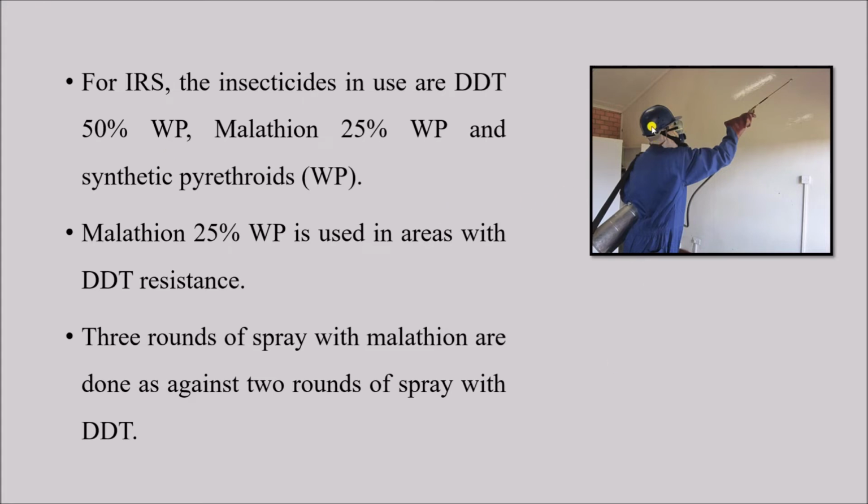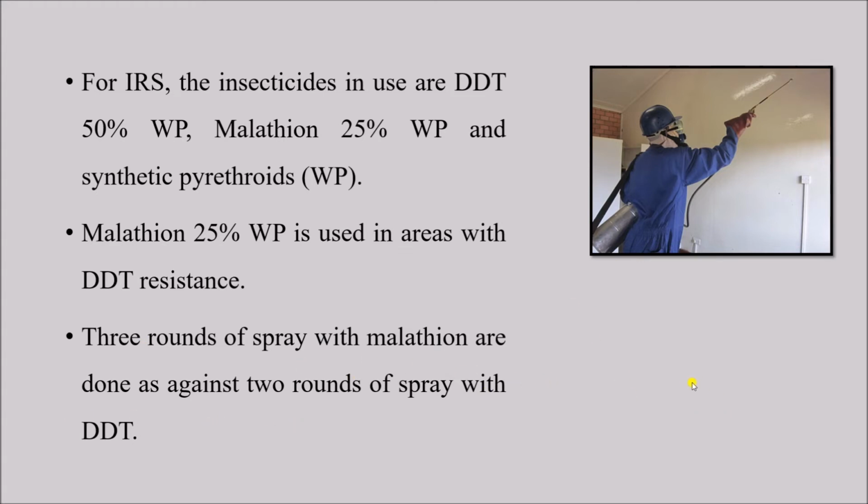They have to be dissolved in water so that they can be sprayed. On the right hand side you can see a qualified or trained person doing the IRS on the inside wall of the house. Anyway, there are certain places where the mosquitoes are resistant to DDT. In that case, malathion is used for IRS. If we are doing the IRS with DDT, then 2 rounds are to be done, whereas in case of malathion, 3 rounds of spray are needed. This is a very commonly asked MCQ question.